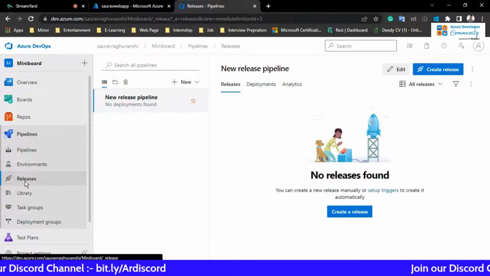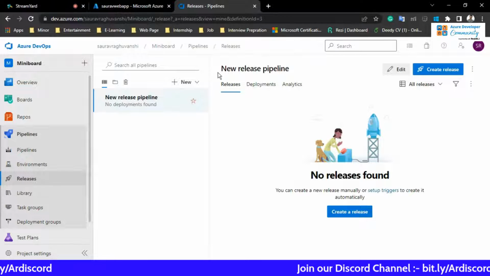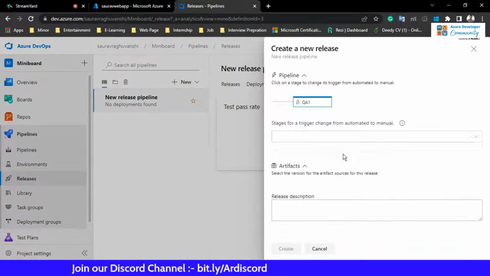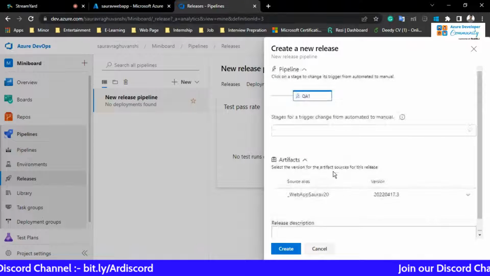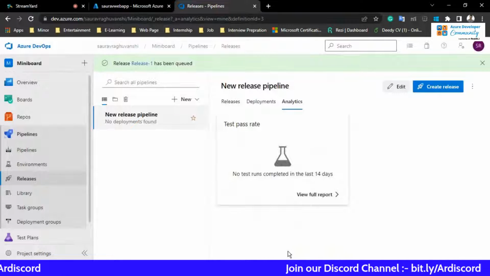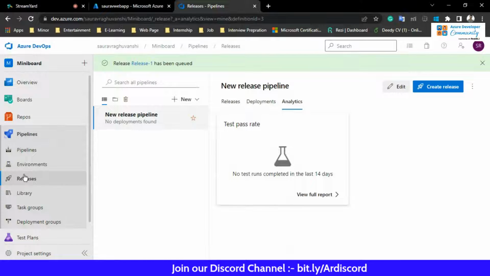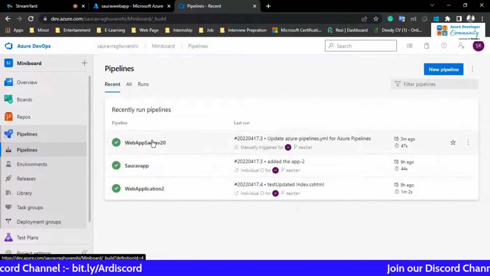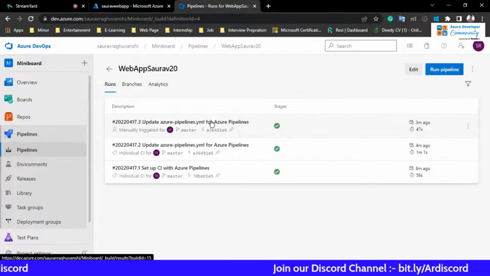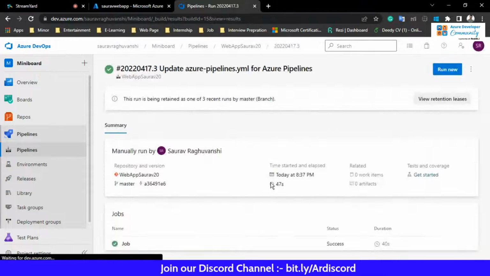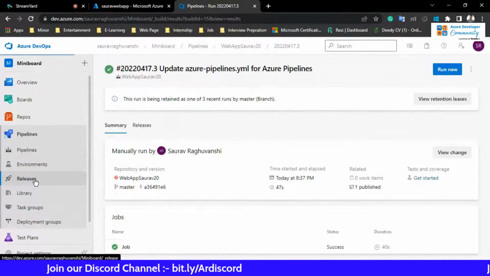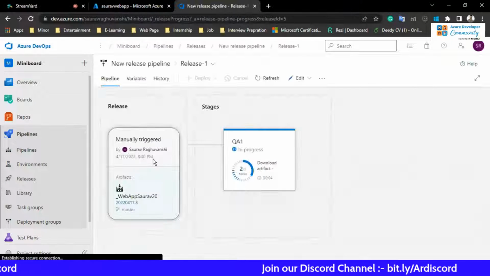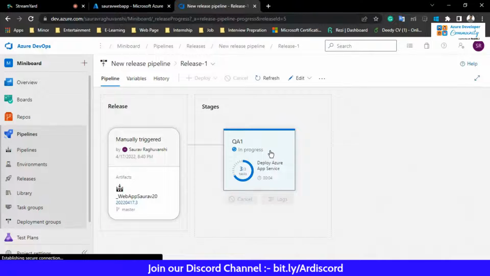Release. Okay, so just do the release now. Just see whether the pipeline is deployed or not. So here, okay, you can see that after changing the artifact, the pipeline is deployed, right? So now go on release. Click on Release 1. You can see the deployment is processing. Deployment is already started.